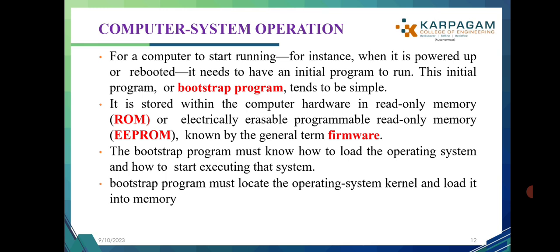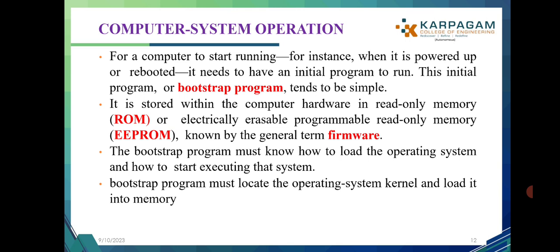For a computer to start running, for instance when it is powered on or rebooted, it needs to have an initial program to run. This initial program is called the bootstrap program. It is stored within the computer hardware in read-only memory, ROM, or electrically erasable programmable read-only memory, EEPROM, known by the general term firmware.